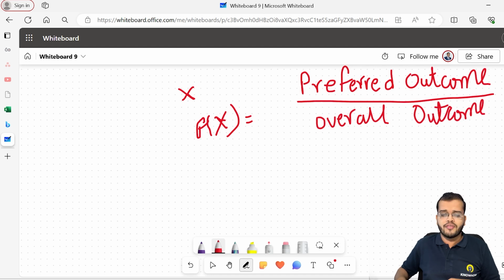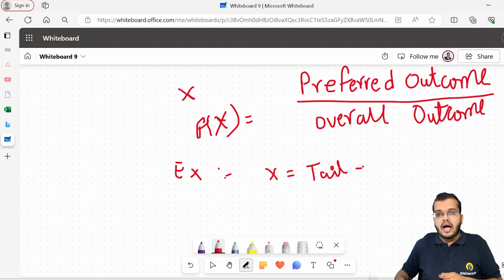Okay. For example, let me give you an example. There is a probability event called x. In this x, I am choosing tails in a toss. I want tails, so I have to get tails. That is my preferred outcome. In the toss, it is either heads or tails. I am choosing tails, so my preferred outcome is tails.